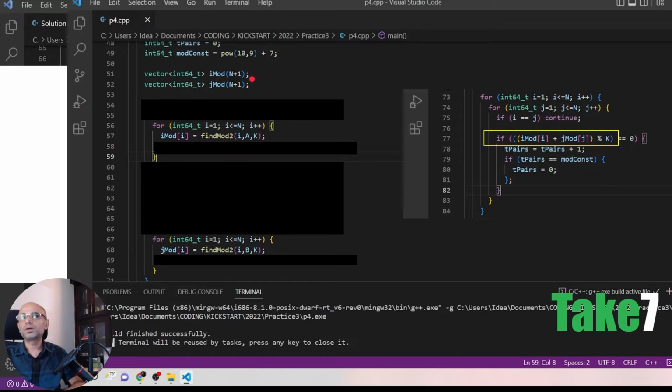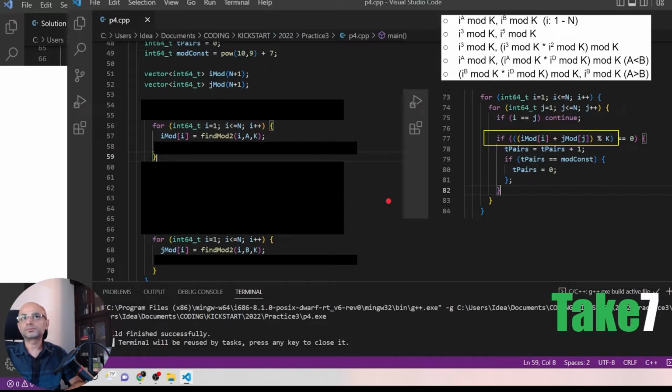So we will have two vectors of int64 of size n plus 1, one will store I power a mod k, and this will store j power b mod k. And we can also do some more optimization to this. If you look at I power a mod k and I power b mod k for I 1 to n, let's take an example of I power 3 mod k and I power 5 mod k.